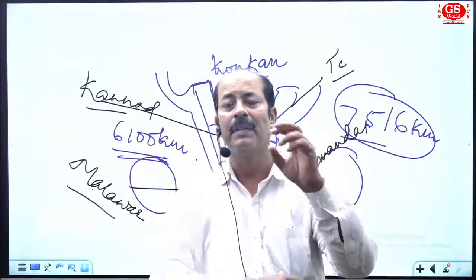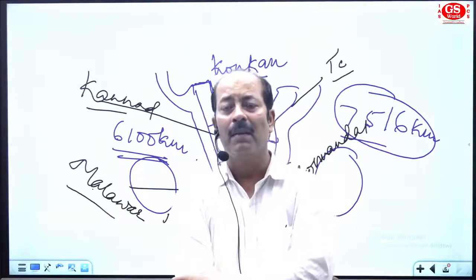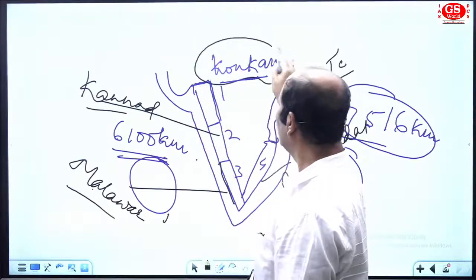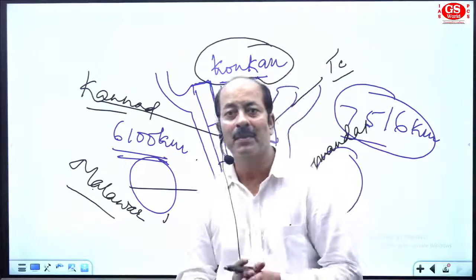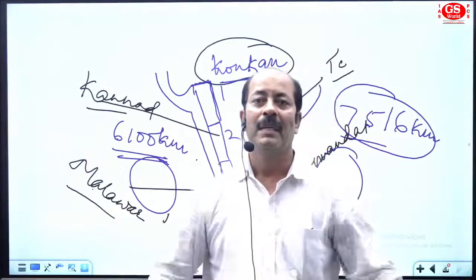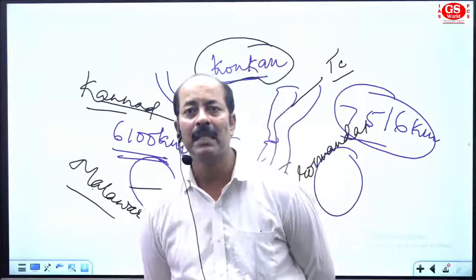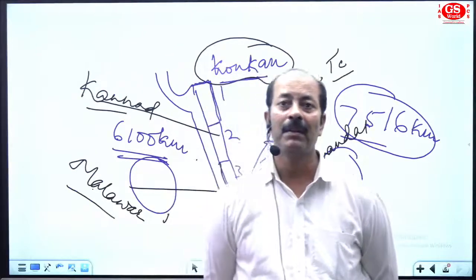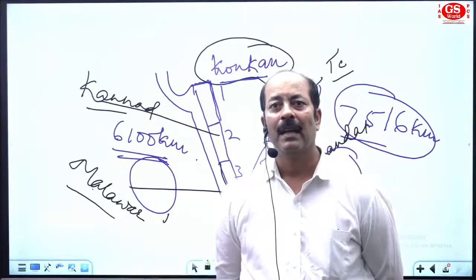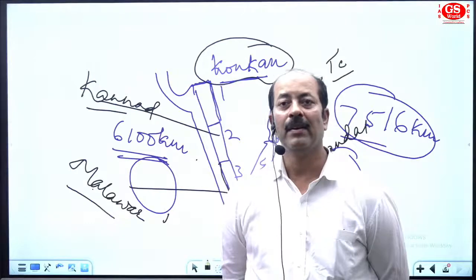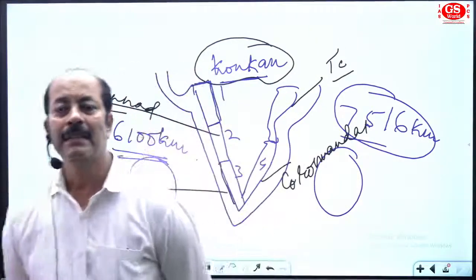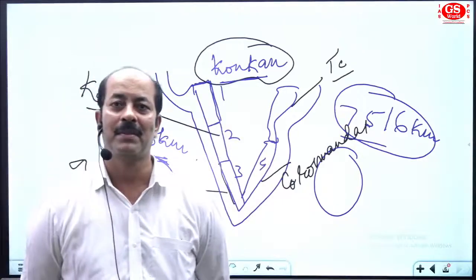We have the first one from Maharashtra to Goa, that is named the Konkan coast. So the first coast, from Maharashtra to Goa, is named the Konkan coast. Then we have the second section of the coastal area of India, that is the Kannad coast. It is the coastal region of Karnataka. Then the third one, it is the area of Kerala, and this region is named the Malabar coast.